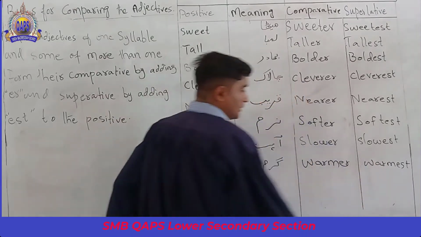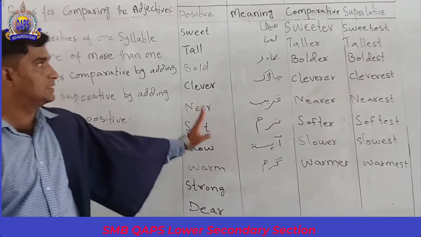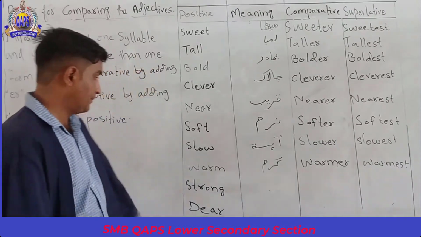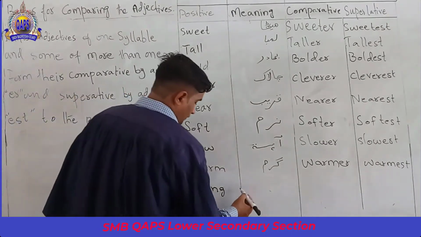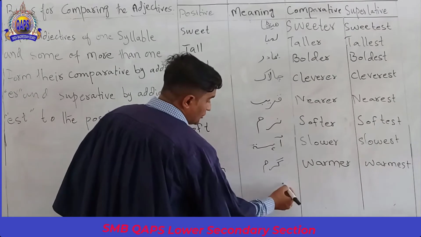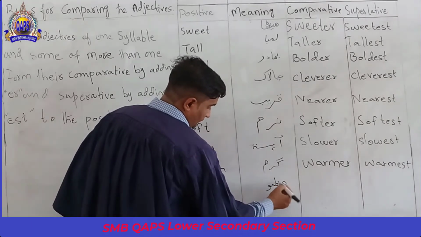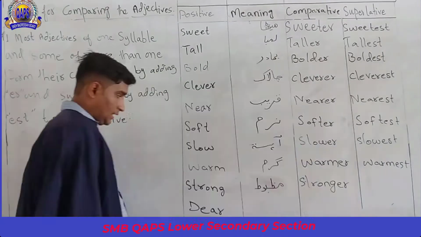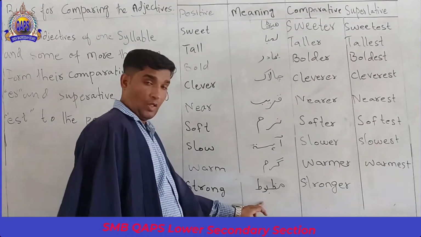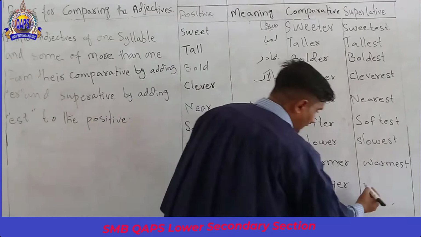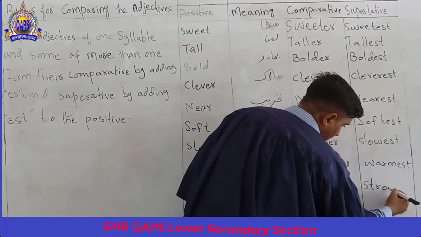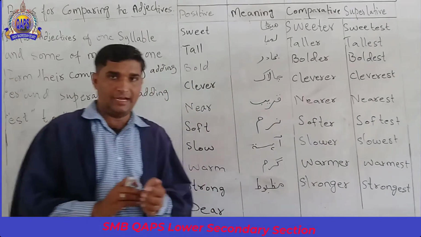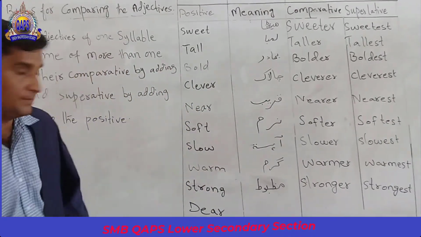Please, dear students, note down this table in your fair copy. Now, strong. Strong means mazboot. Comparative is stronger and superlative is strongest.